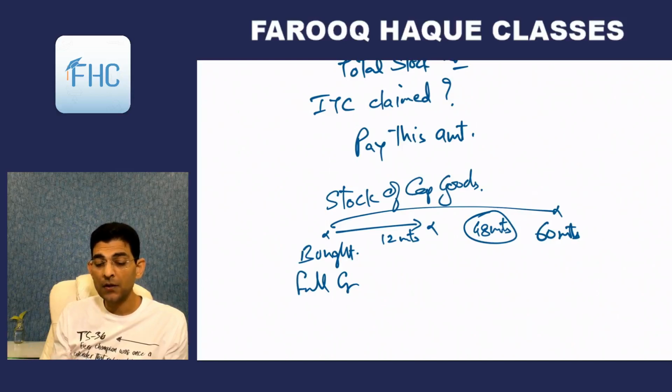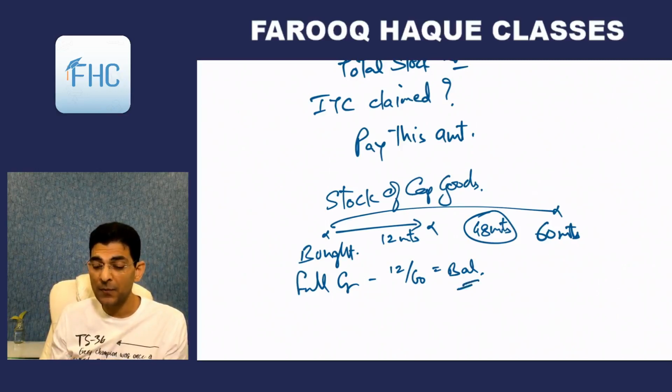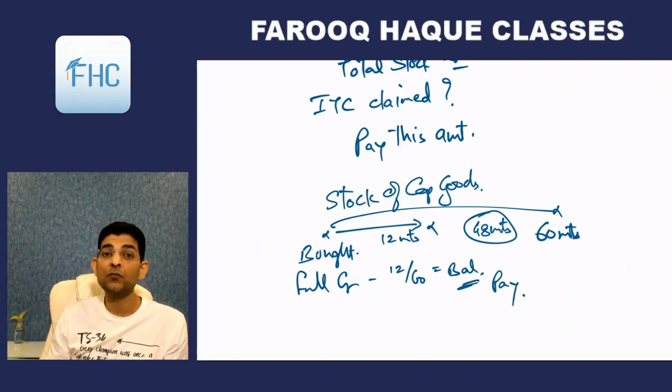So what we'll do is that out of full credit, we'll reduce the amount equal to 12 by 60 in the proportion. We'll reduce it, and whatever balance remains is the balance for 48 months. Means simple amortization. You amortize it over 60 months. 12 months is gone, 48 months remain, so you calculate the balance for 48 months, and this balance you have to pay. Means this amount you have to reverse.